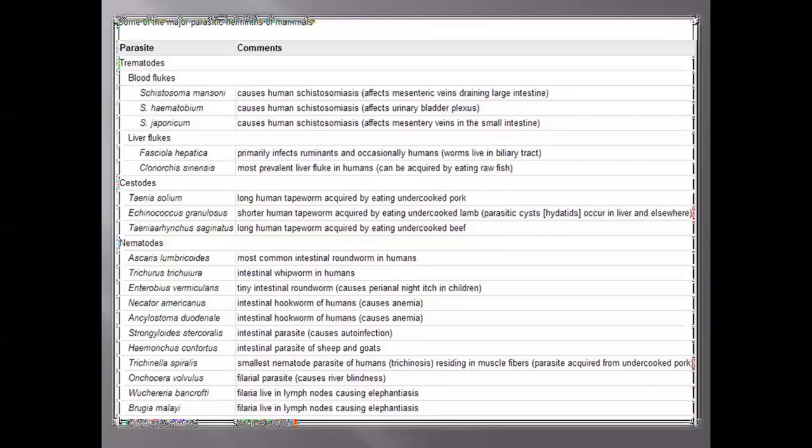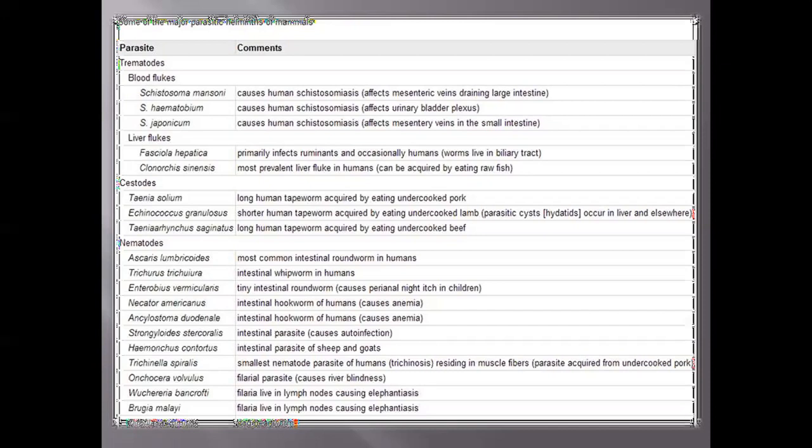So moving on to the topic, parasites, particularly here they are called trematodes, that is blood flukes. Trematodes have different categories, like blood flukes and liver flukes. Blood flukes mainly affect the mesenteric veins draining the large intestine, the urinary bladder, and the small intestine.